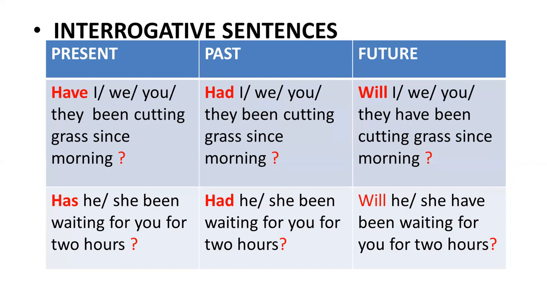Second one, had you been cutting grass since morning? And had she been waiting for you for 2 hours? In future, will I have been cutting grass since morning? Will she have been waiting for you for 2 hours? So these are interrogative sentences.